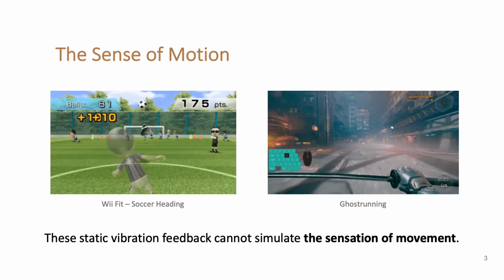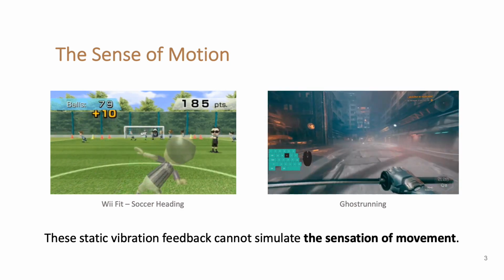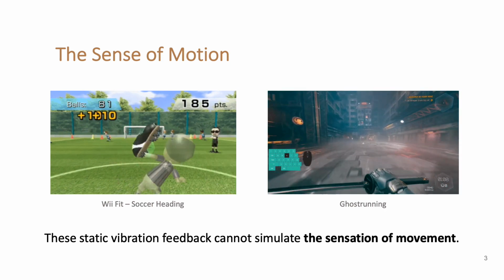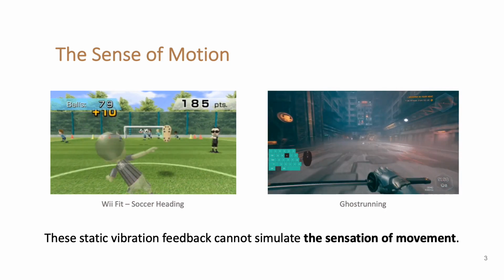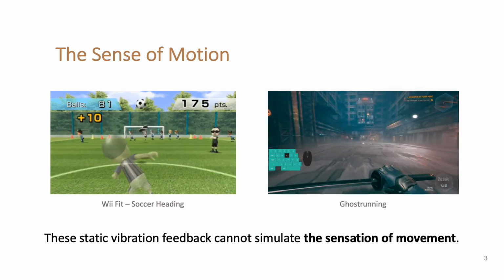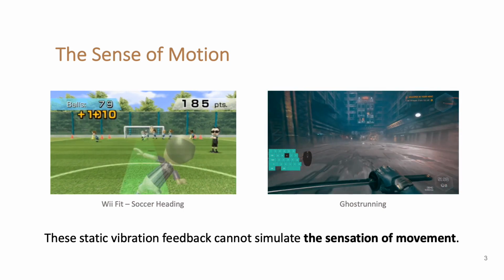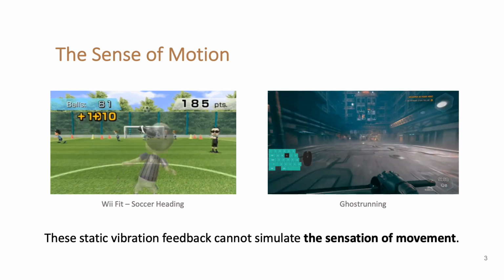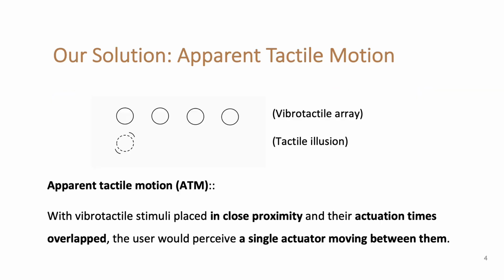However, these devices provide only static vibrations. This kind of feedback is of single point and non-moving. This limits them from creating suitable haptic feedback for game events that include the sensation of movement. For example, objects passing by the avatar, or the rapid movement relative to the environment. This is why we came to apparent tactile motion.